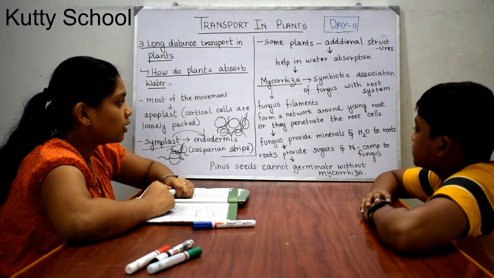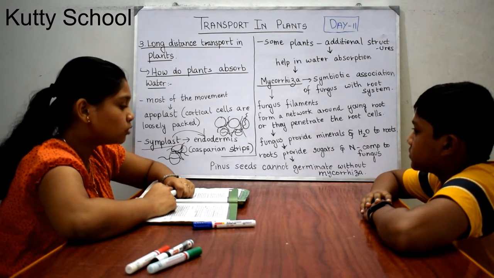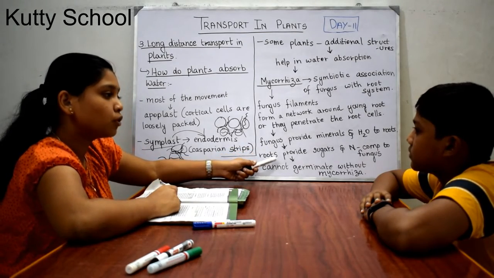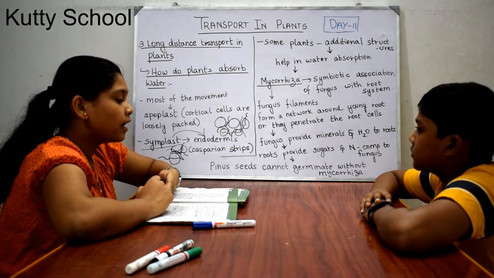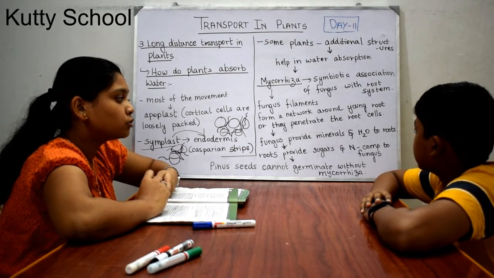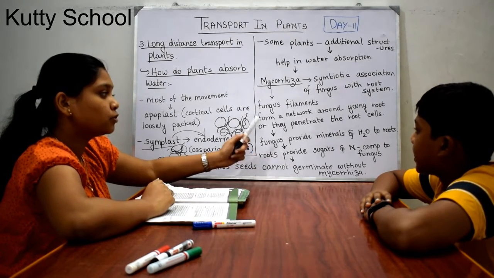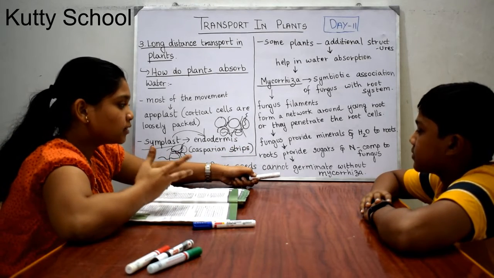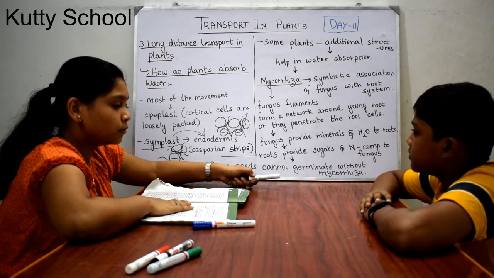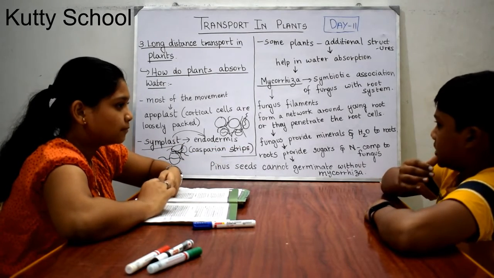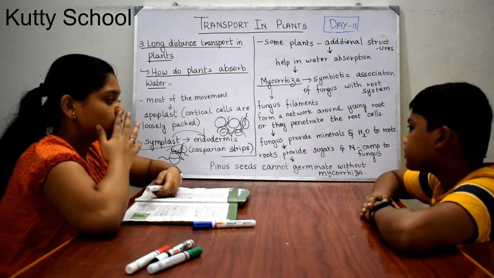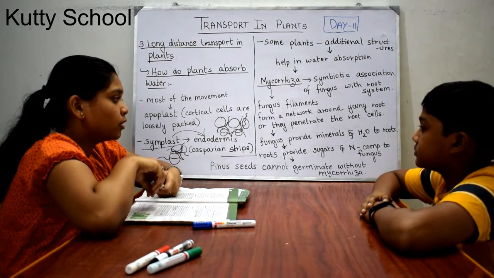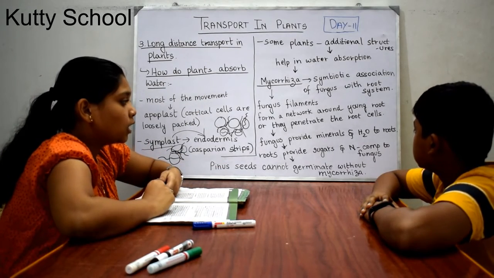So it is a symbiotic association. The fungi is giving something, so the root should also provide something. The root provides sugars and nitrogen containing compounds to these fungi, while the fungi give minerals and water to roots. These are sugars or starch which are moved through leaves to roots. It gives that food, and nitrogen containing compounds.